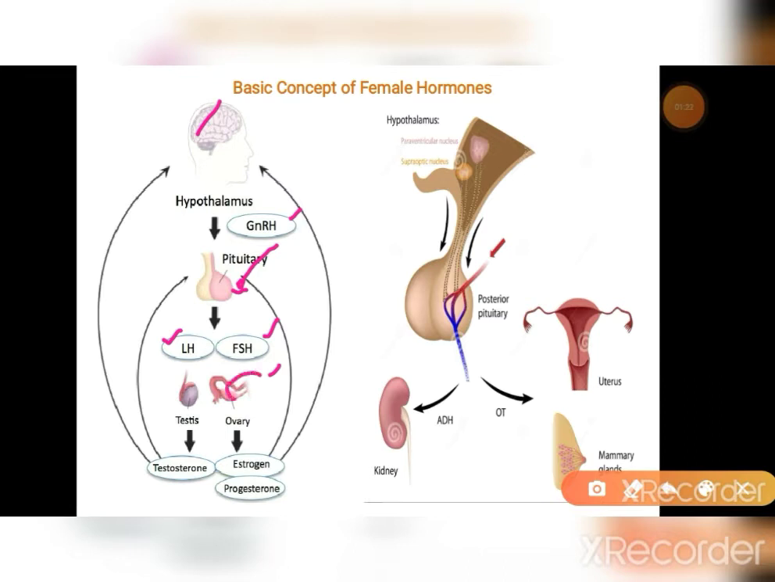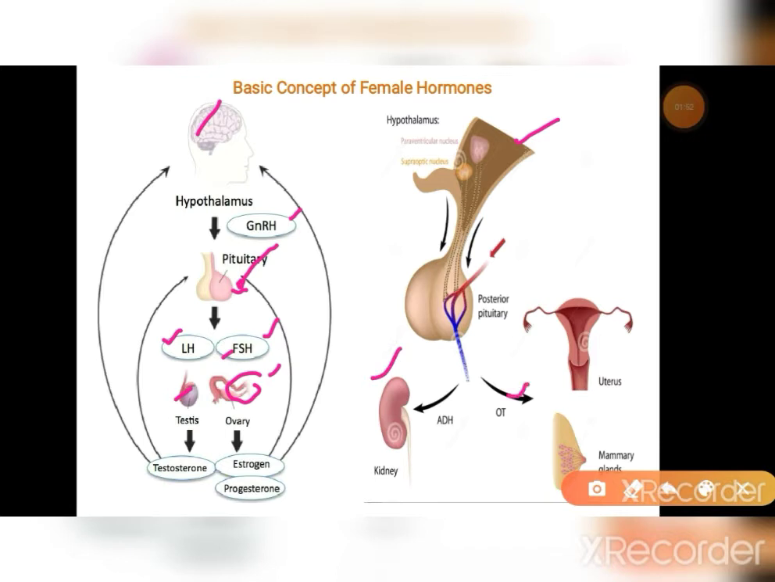That is in the case of females, but in males, these two hormones regulate the male reproductive system, which is the testis, and from the testis it induces the secretion of testosterone. Come to this diagram. This is the posterior pituitary gland. From the posterior pituitary, two hormones are secreted. One is ADH, or antidiuretic hormone, and another one is oxytocin.